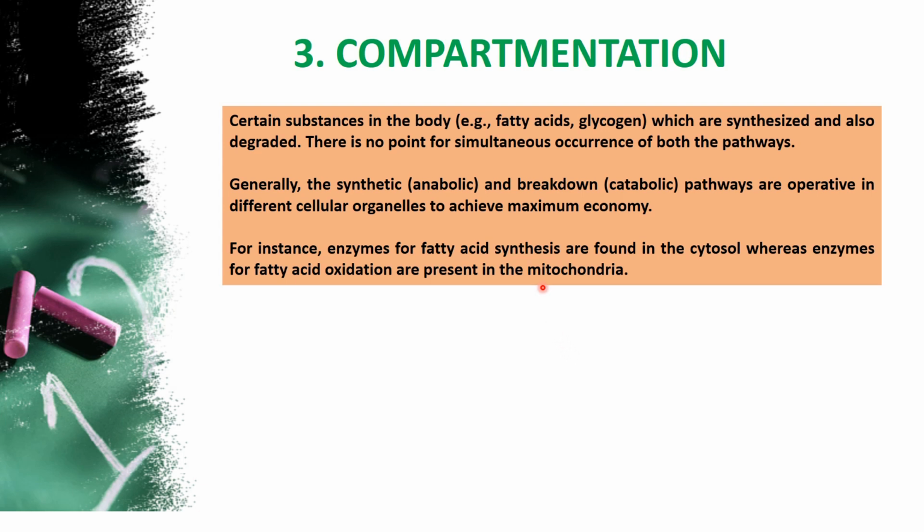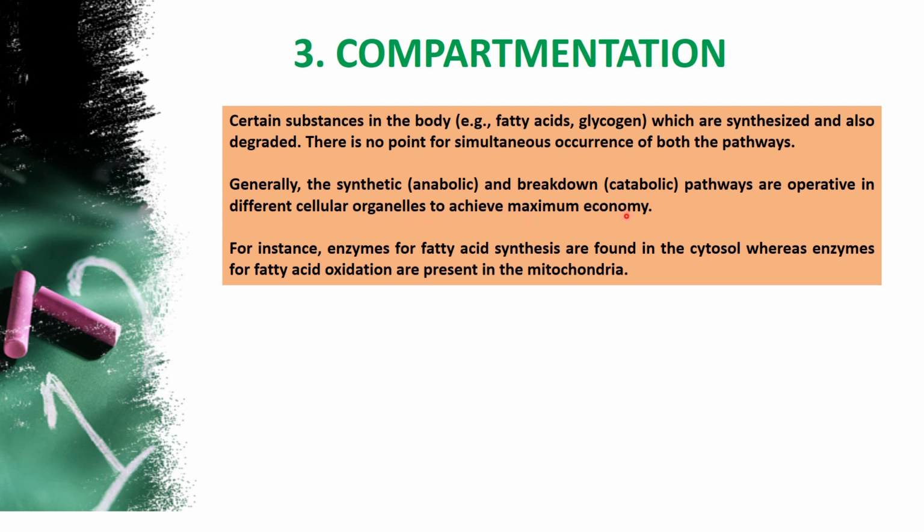So how does it happen in our system? That is what we are going to see with an example, fatty acid synthesis and glycogen synthase. How is it possible to have fatty acid synthesis in one process and glycogen storage or degradation in the other one? These are the two metabolic pathways given as an example. Generally the synthetic, that is anabolic, pathways and the breakdown, that is catabolic, pathways operate in different cellular organelles to achieve maximum economy.